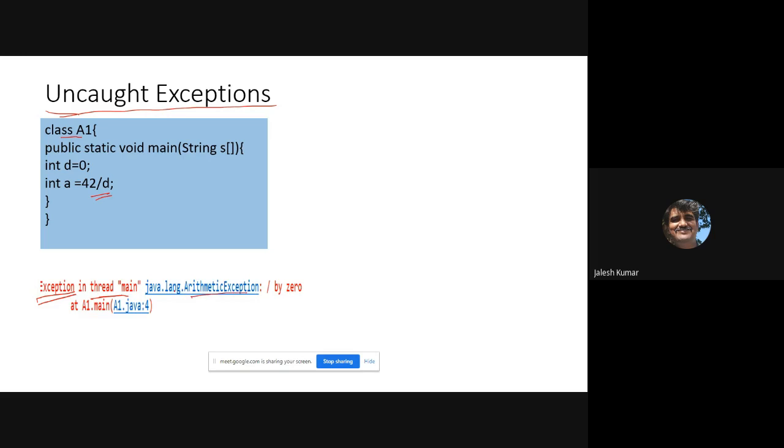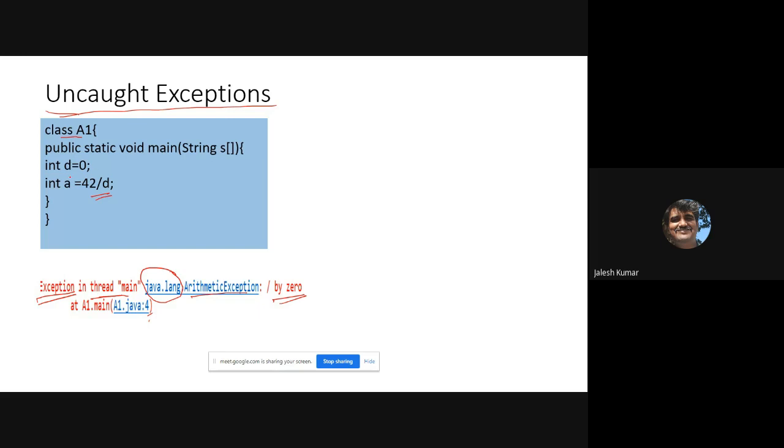So one thing is clear, all these exceptions are available in java.lang. java.lang.ArithmeticException. What is the exception? It is divide by zero. Where is it? It is inside class A, inside that main method. The program name I have given is a1.java.